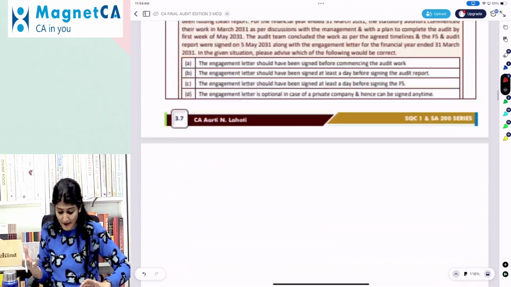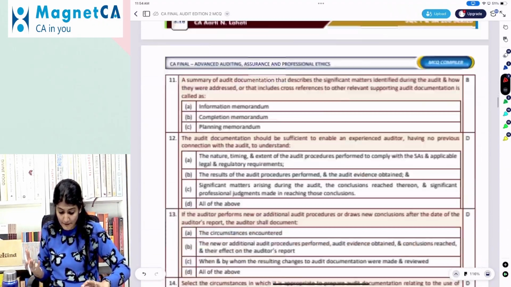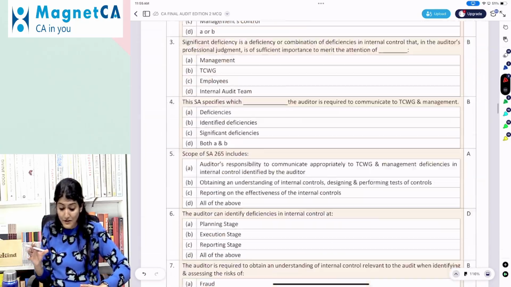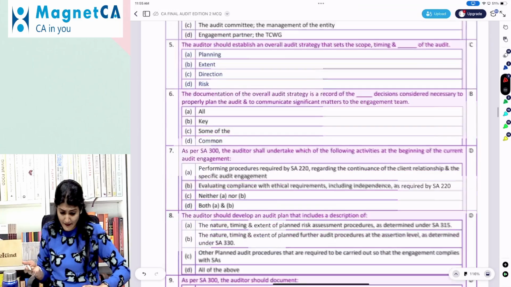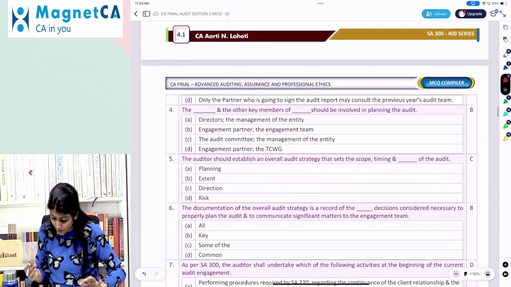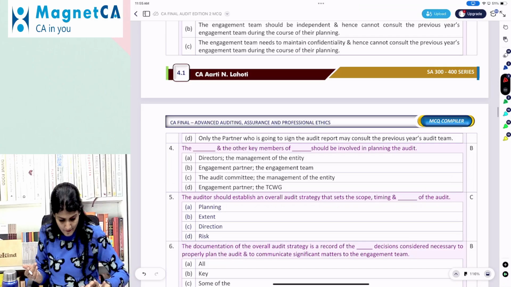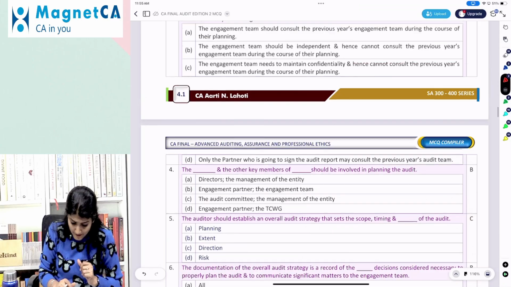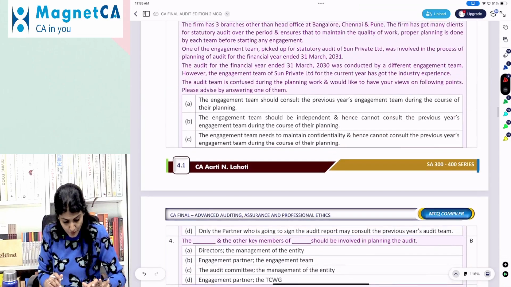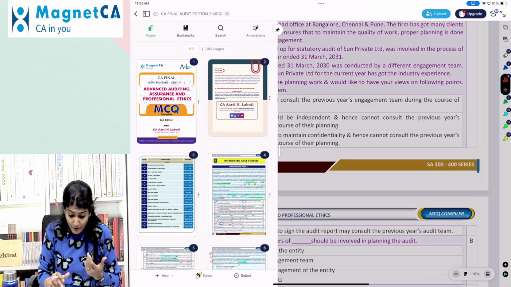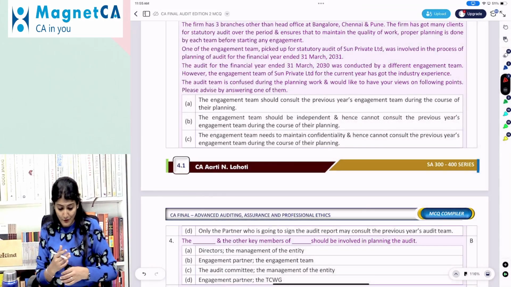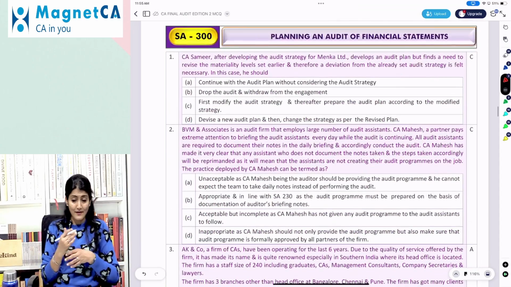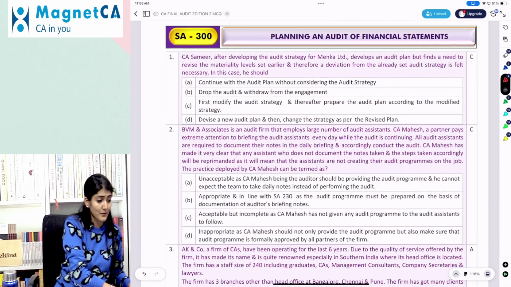But if you think that this can contribute for the preparation for your exams, then certainly you are the best person to decide for yourself whether you need any more book regarding the preparation of the MCQ part also. So the book is running into loads of pages. I'm just looking into a few pages. But if we look at the total number, it is just 343 pages, so that's quite a lot of content in the book. So we'll continue with our MCQ discussion series.